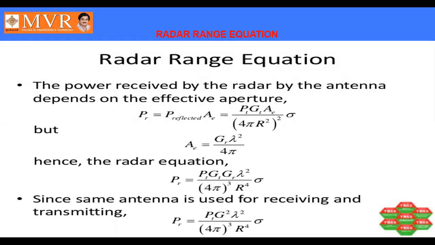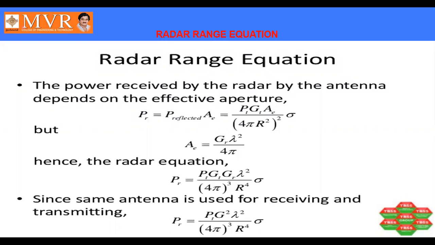Since the isotropic antenna transmits the energy in all directions equally, its gain is always 1. Whereas for the directive antenna, the gain will not be 1. The gain is nothing but the increase in radiation intensity of the directive antenna with respect to the isotropic antenna. As the value increases, the gain also increases.